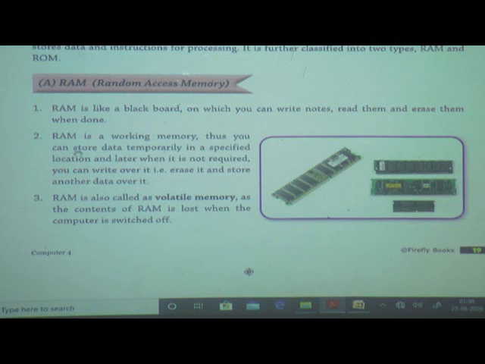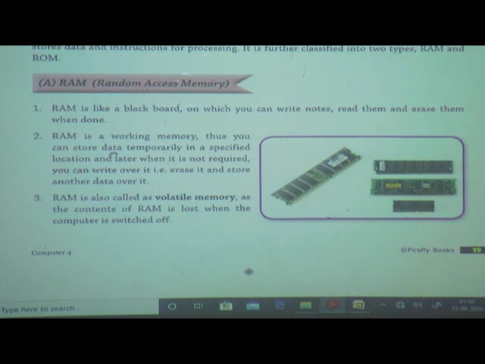Thus, you can store data temporarily in a specified location, and later, when it is not required, you can write over it, that is, erase it and store other data over it. RAM is a working memory, meaning we can store data. Suppose I create a folder, the 4th standard.